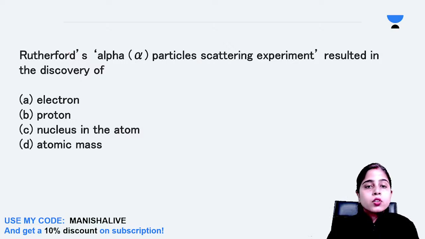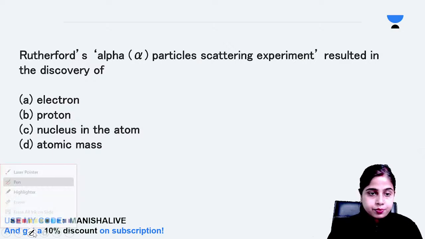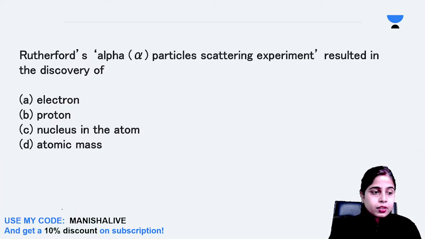Electron, proton, nucleus in the atom, or atomic mass? Anyone in the class able to tell me the answer? Rutherford's alpha particle scattering experiment, the gold foil experiment, resulted in the discovery of what? Please tell me.